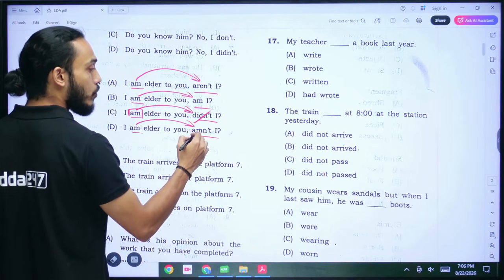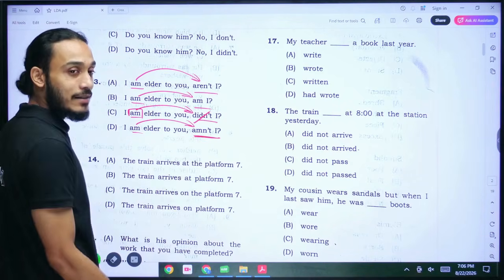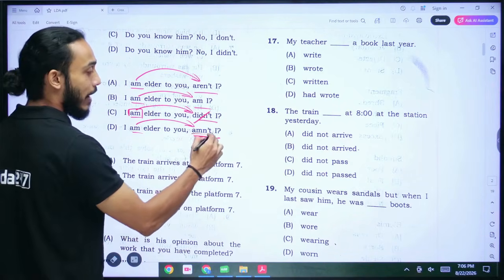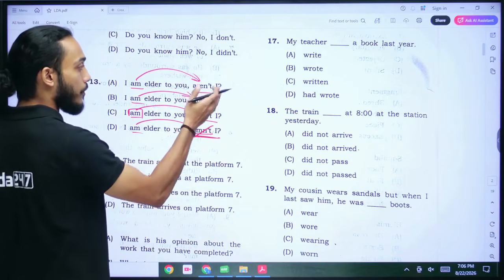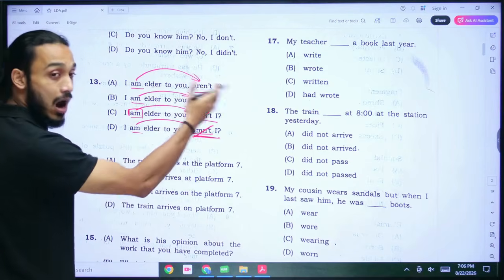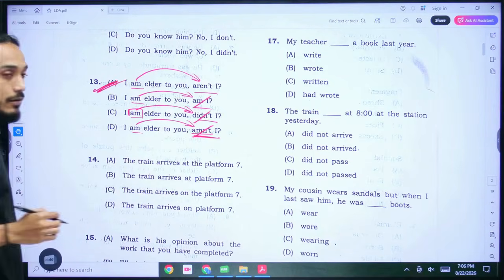But then we don't write am I not in the short form as amn't I. There's no word in English that reads as amn't. So this wouldn't be correct. And I don't want to confirm the same thing that I'm saying. I want to confirm the opposite. So I would ask, I'm elder to you, aren't I? So A is the correct answer here. I hope that makes sense.